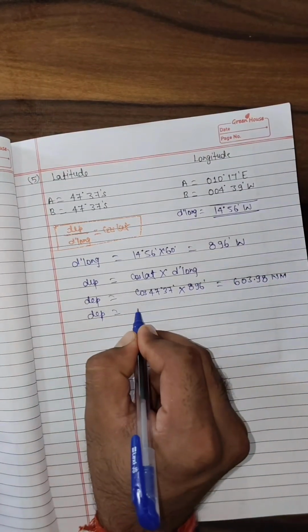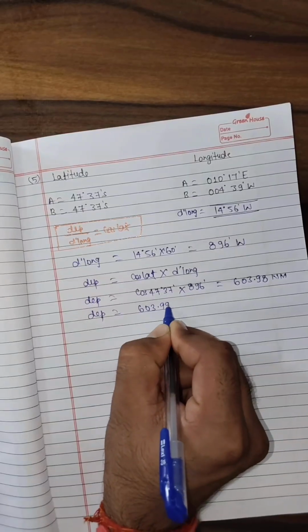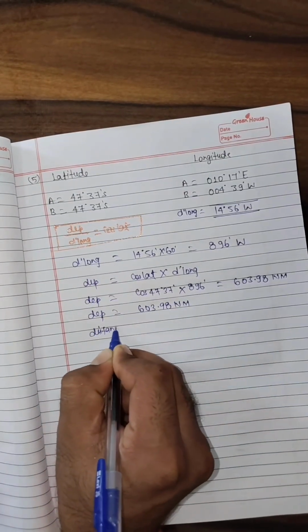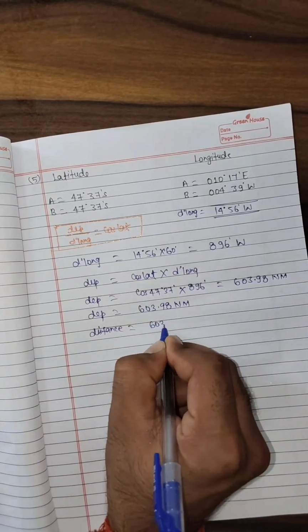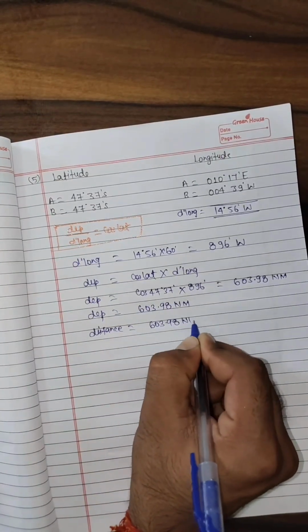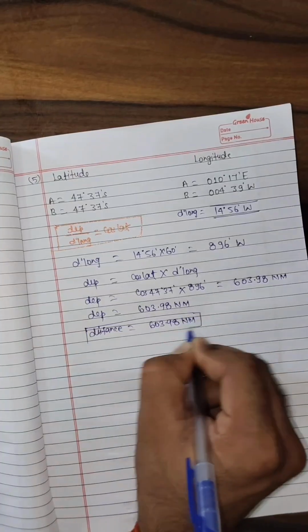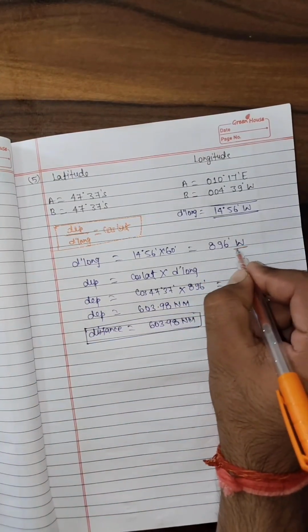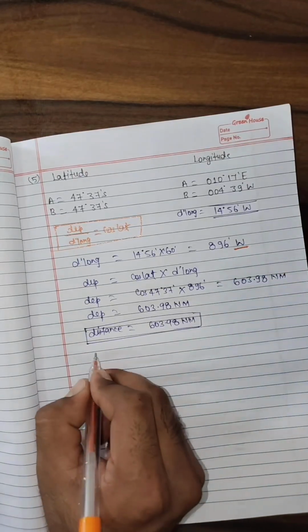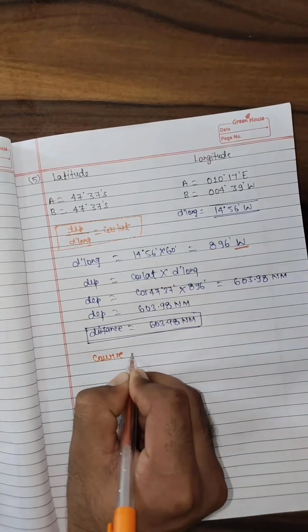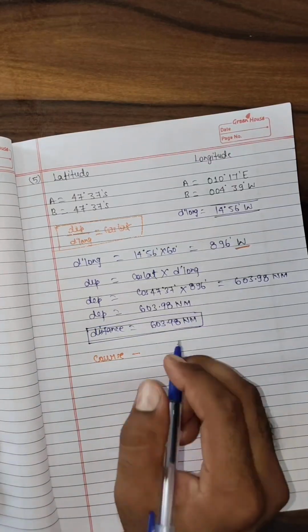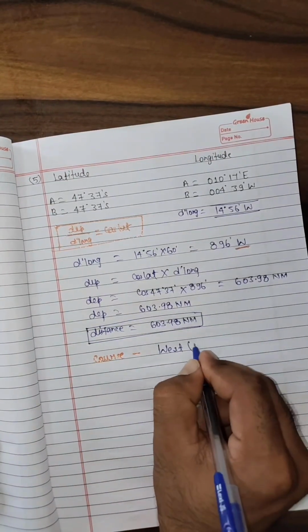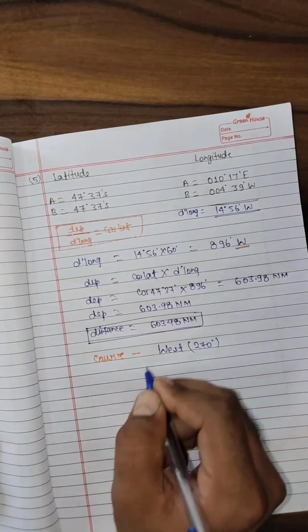So the departure is 603.98 nautical mile. So the distance would be 603.98 nautical mile. Now you have to find out the course. So just look into the d long. Here this one is your westwardly direction, so the course would be your westwardly. So this one is your 270 degree would be your course.